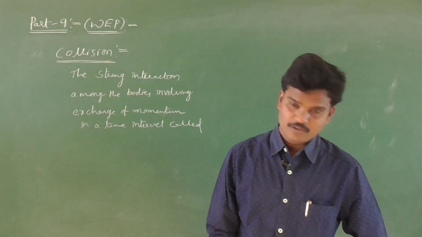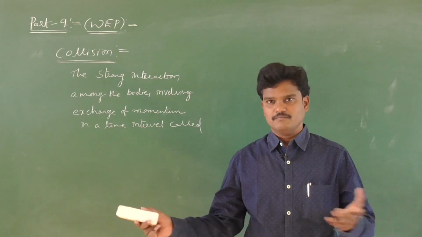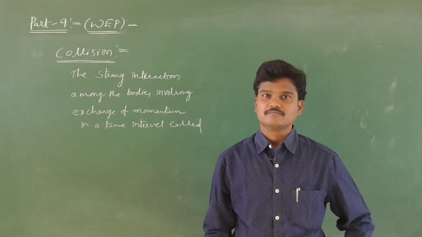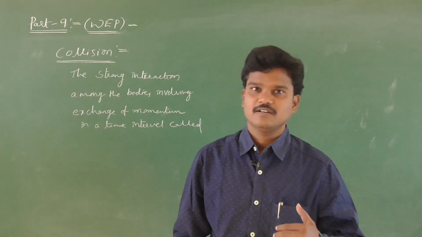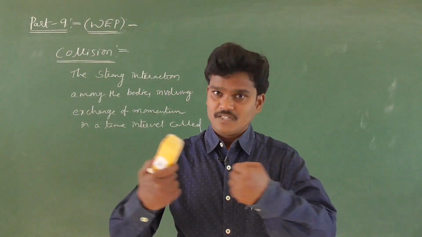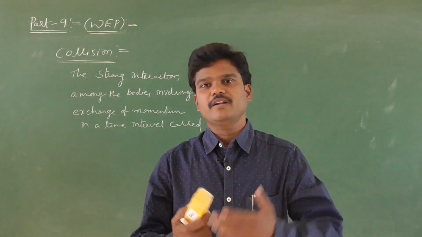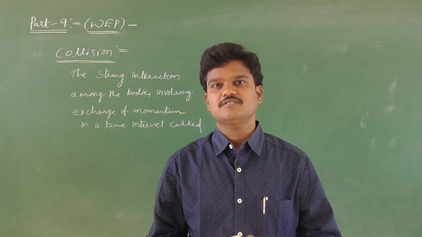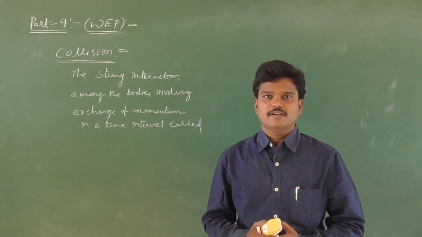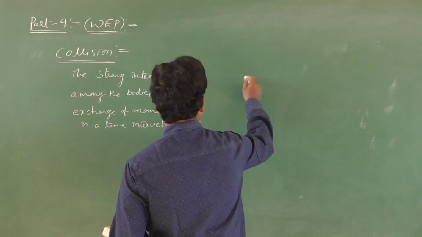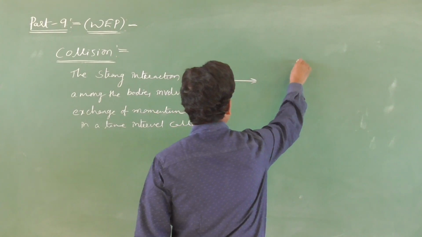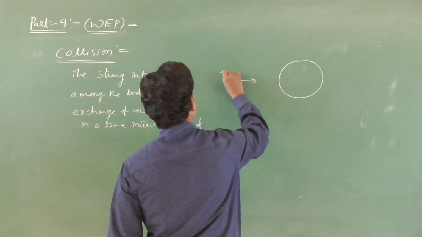bodies may be in physical contact or may not be in physical contact. Generally everyone thinks that bodies said to be collided means definitely the two bodies touch each other. But here what I am saying is, during the collision, bodies may touch each other or may not touch each other. Just recall the nucleus concept from Rutherford. If any alpha particle is moving with a speed v, an alpha particle is a positive nucleus.